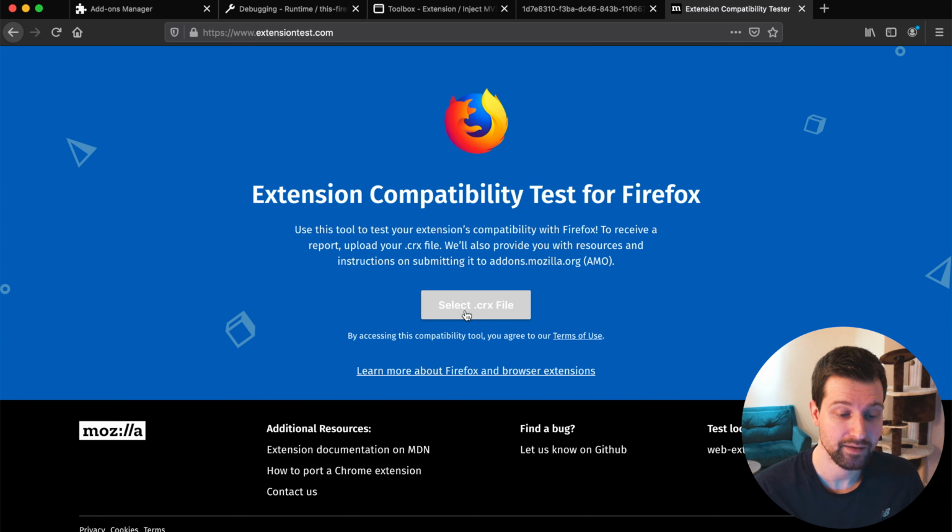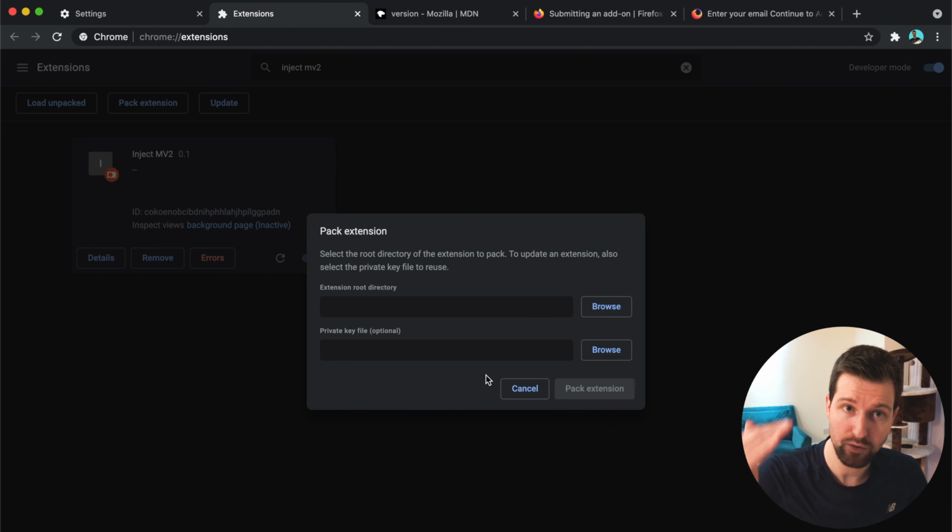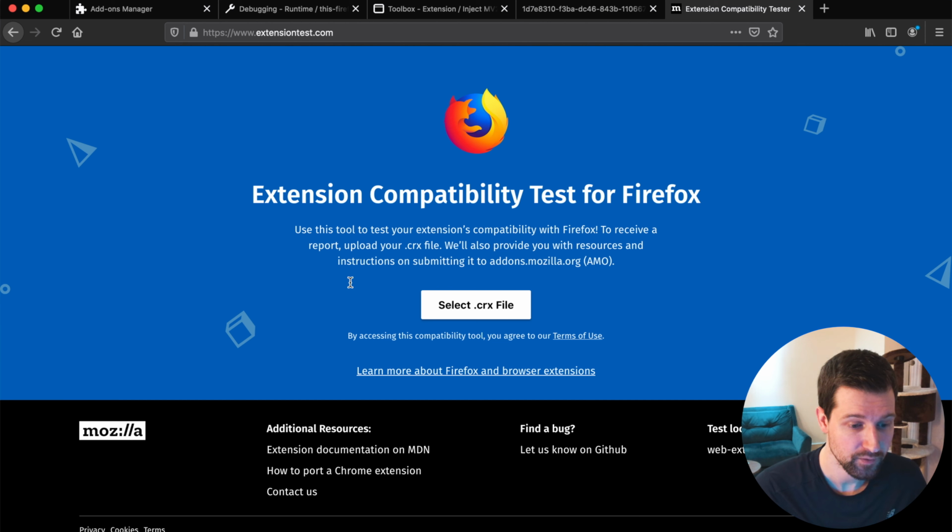You just have to pack this into a CRX file first, which you can do from the Chrome extensions menu. So again, you go over to Chrome, go to extensions and make sure that you pack it just here. Delete any existing CRX or PEM files from that root folder, or the parent folder that you're using. Otherwise that can interfere with this a little bit. But once you've got that, you can then use it on extensiontest.com. Really look through the errors there. If you get the success message, you should be okay. But you can go through the extra breakdown and find out exactly what is happening.